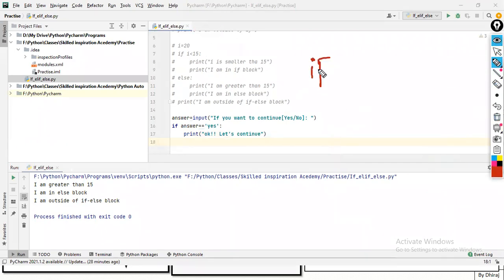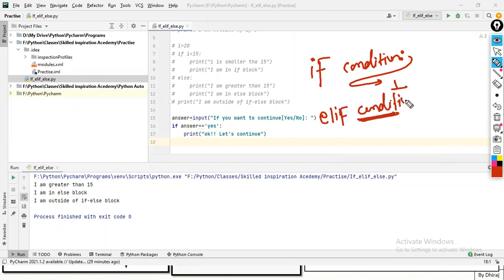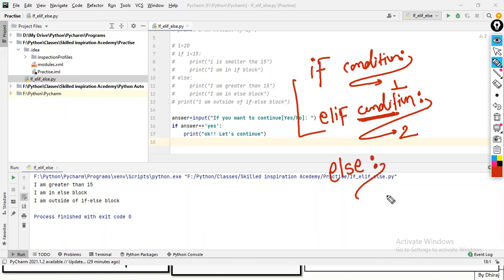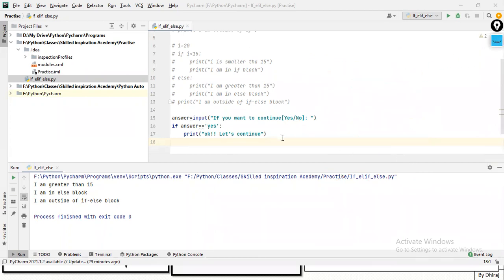First we have to write if condition, then colon, then the first statement, then here elif, and we need to specify another condition, guys, because this is the elif block. Here I can write the second statement, and if these both are false, I have my default else block, without a condition. It will be the third statement. Now we're going to see how to write that.